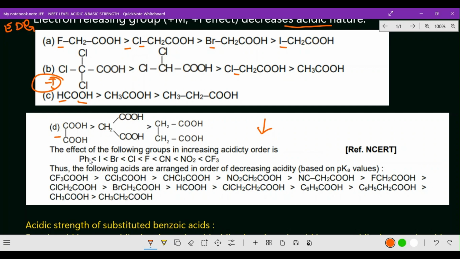Okay, now here phenolic group, it is phenol, iodine, bromine, chlorine, fluorine, cyanide group, nitro group, and of course CF3, trifluoro. That will be the strongest. Now you see it is going in an increasing order. Hope you got the clarity.